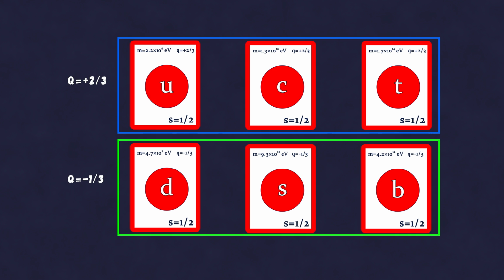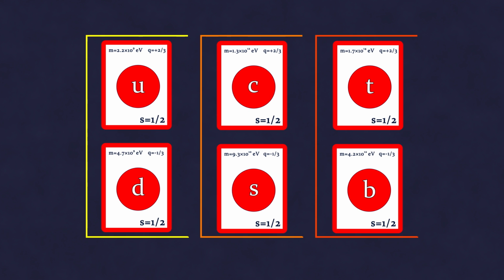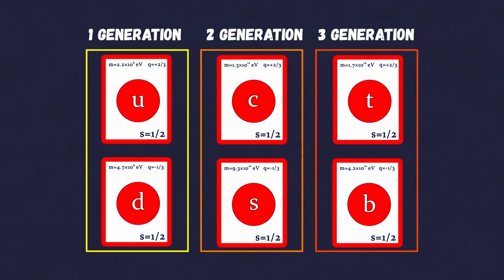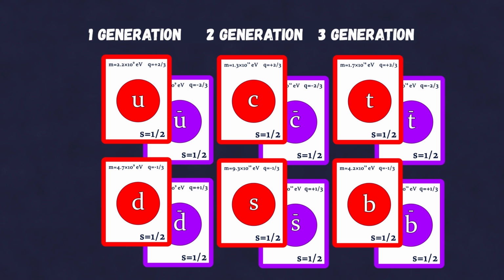Alternatively, one can think in reverse and divide quarks into 3 groups, which are also called generations. First-generation quarks are the lightest U and D quarks. Second-generation quarks are the heavier C and S quarks, and third-generation quarks are the B and T quarks. It is easy to see that the quarks of the next generation resemble those of the previous one in all aspects, but have greater mass. Additionally, each quark has an antiquark with the same mass and opposite charge, bringing the total number of quarks to